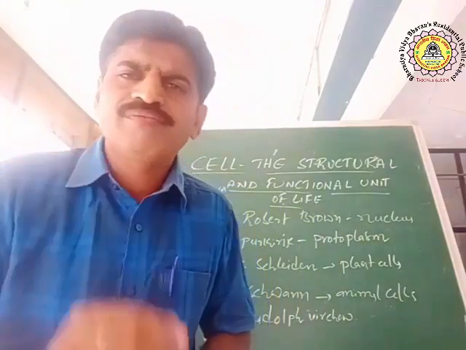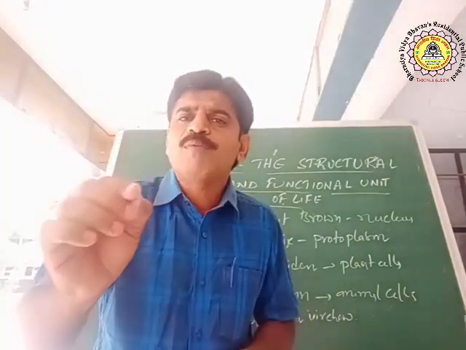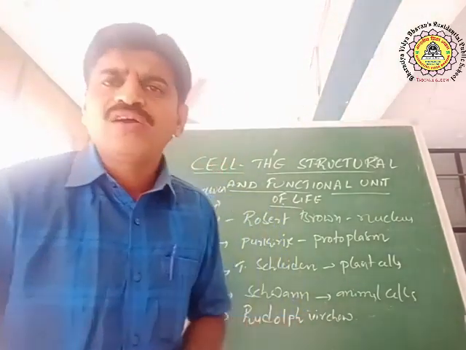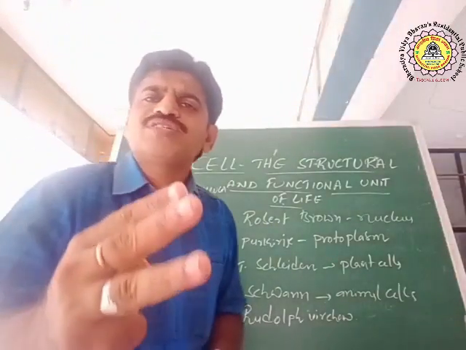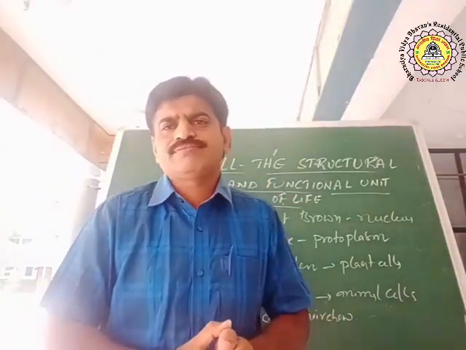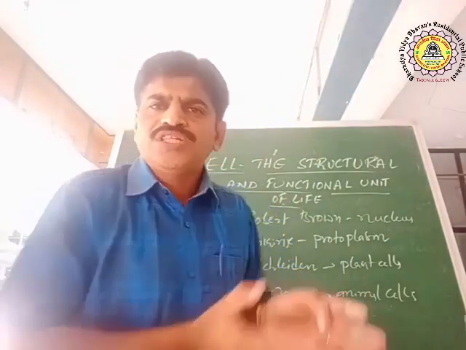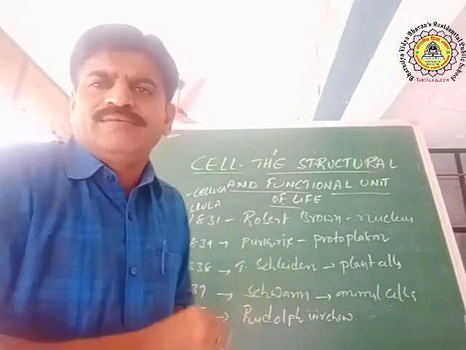That is the second one. And the third one is that cells are formed from pre-existing cells. So these three come under cell theory. This is the history of cell and cell theory.